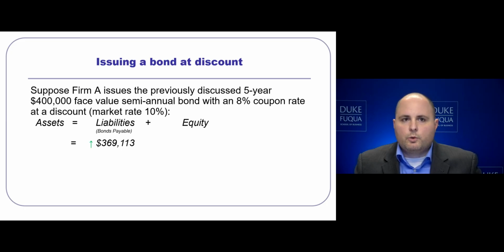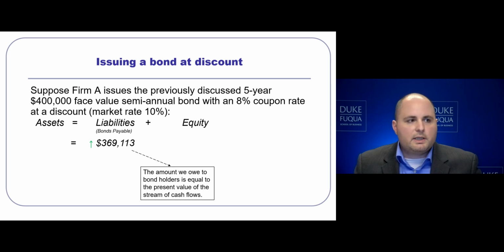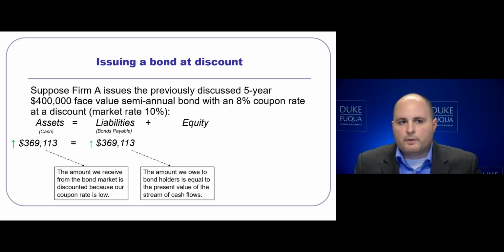With our balance sheet equation, we'll record our bonds payable in the amount of money that we actually borrowed, not the face value. When we issued it at a discount, we were able to borrow $369,113. And again, this is the amount that we are going to bring in from the market by issuing this $400,000 discount bond. We will also record the cash balance, and this is because this is how much we got from the market issuing at a discount. You'll notice that the amount that we received from the bond market is lower than what our face value is because our coupon rate is low compared to the expected market rate.